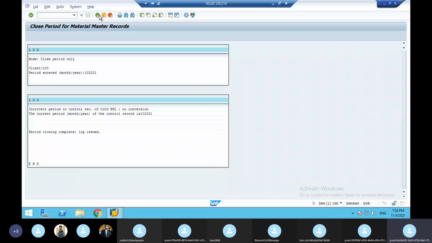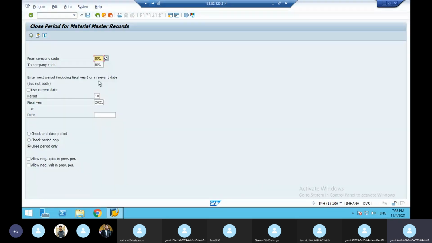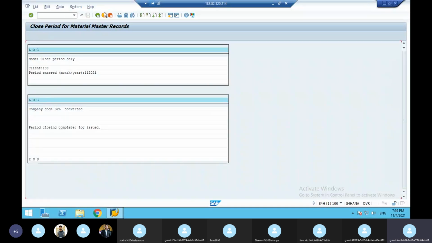Any inquiry, quotation, order, delivery, billing should be as per the current year, the current financial year, and the current month. So that is why here this month is 11th. So here I have to give 11th. Just execute this. Now you see it will happen.